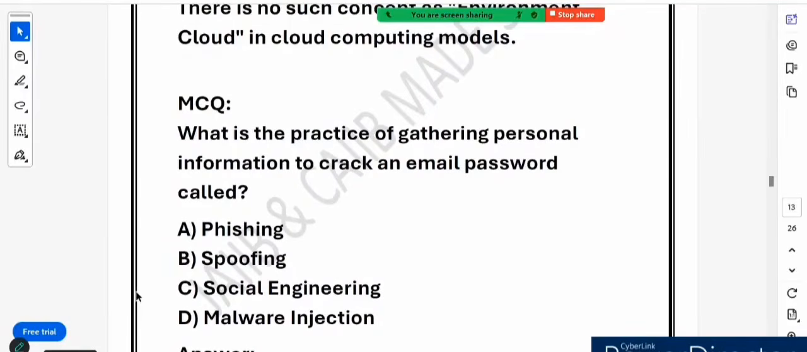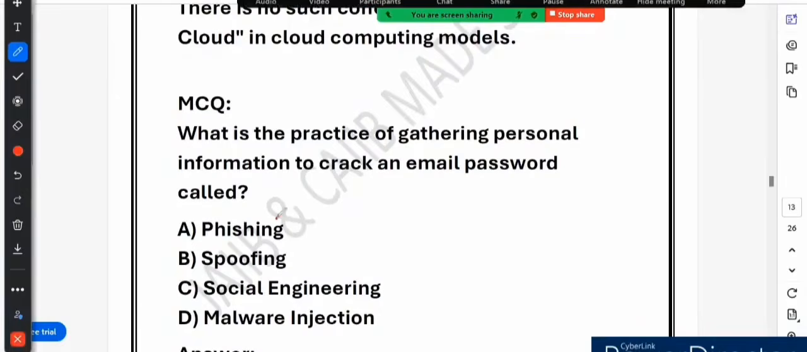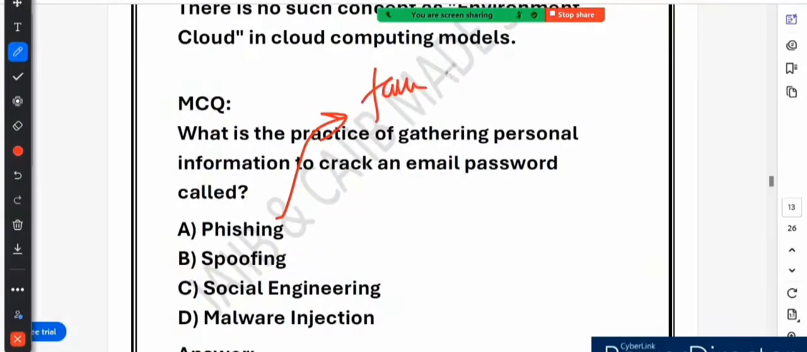Option A says phishing. Phishing is a fraudulent technique where cyber criminals fake email. You get fake messages or websites to trick users into entering their personal details.